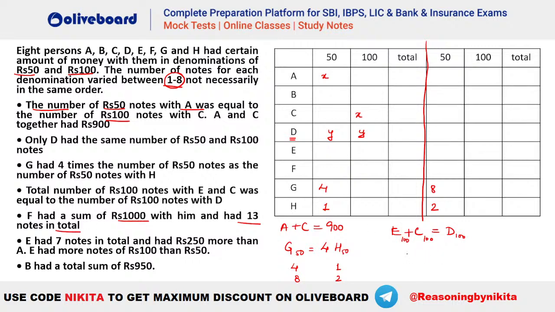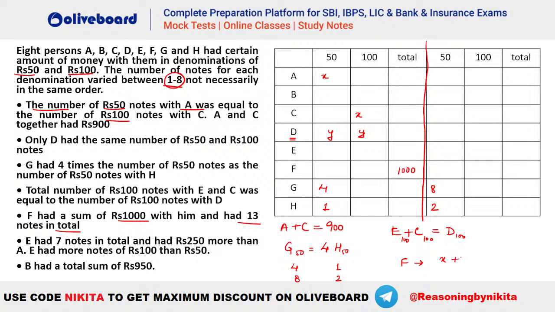So F has 1000 rupees. F's total amount is 1000 rupees, and he has 13 notes in total. So that means we know that, let's say F has X notes of 100 and X notes of 50 and let's say Y notes of 100.